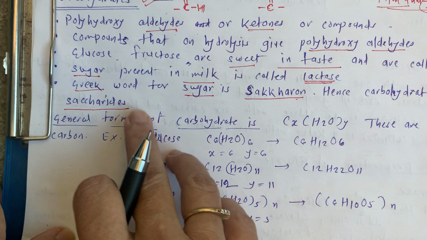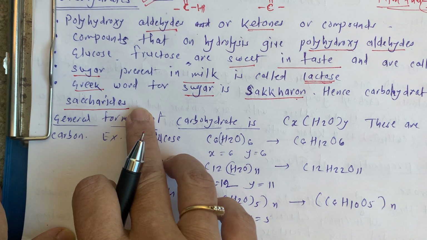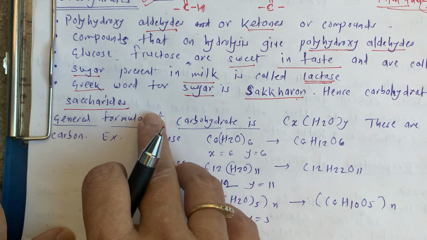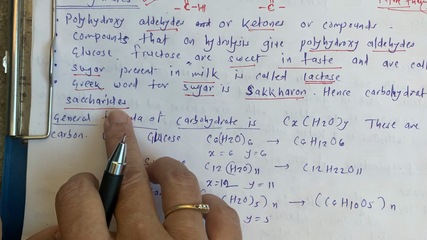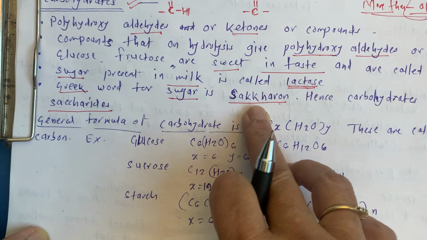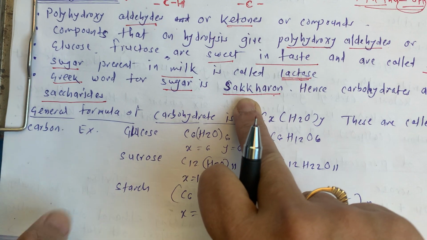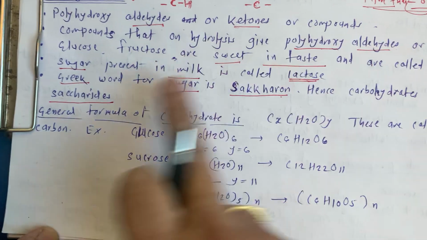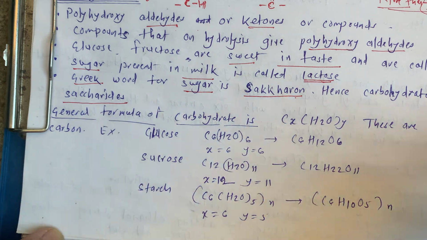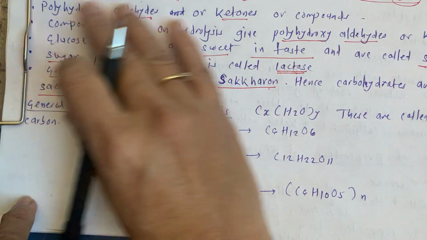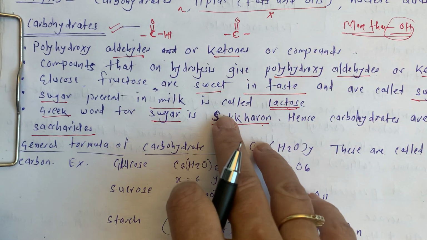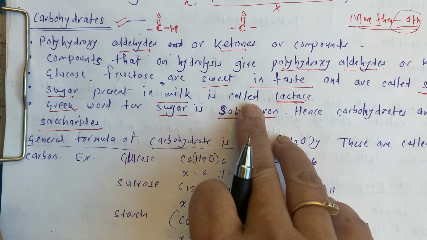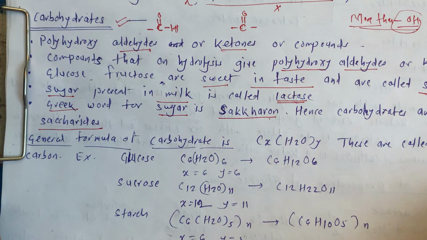So monosaccharides, polysaccharides, oligosaccharides, disaccharides, trisaccharides, all these words are based upon this saccharon. So this is a general idea about all that we are going to study under the heading carbohydrate.